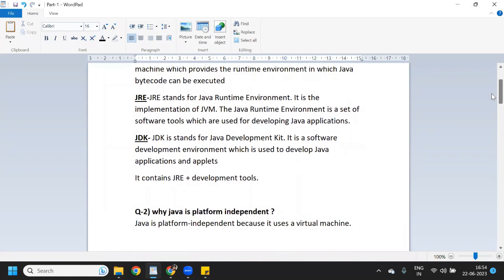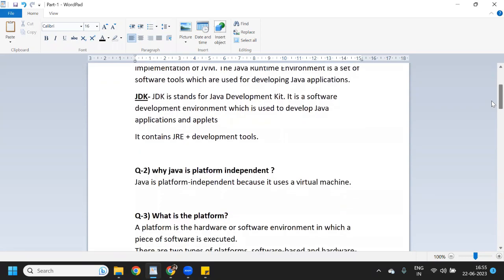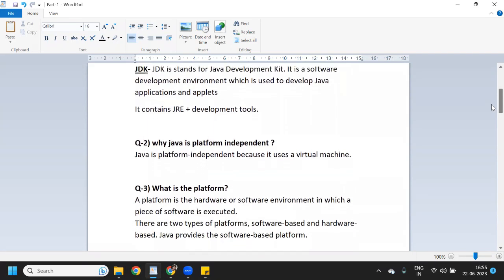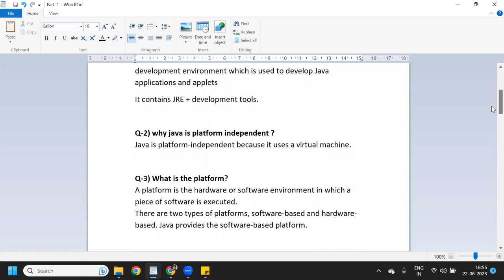As you know, C++ is platform dependent, but Java is platform independent. So why is Java platform independent? Sometimes the interviewer asks this. Java is platform independent because it uses a virtual machine. Now the next question they can ask is, what is a platform? A platform is the software or hardware environment in which a piece of software is executed.